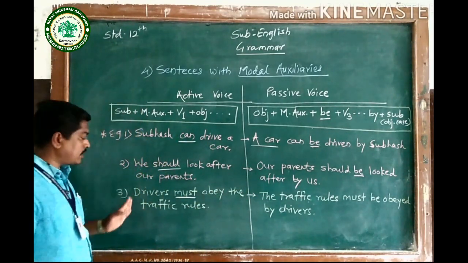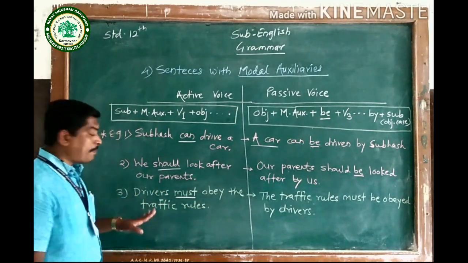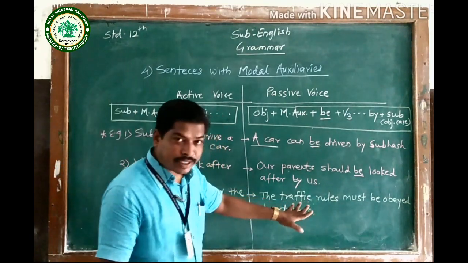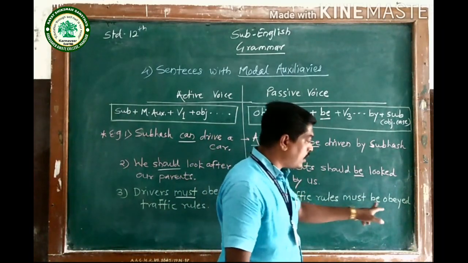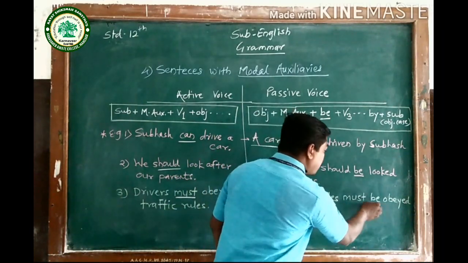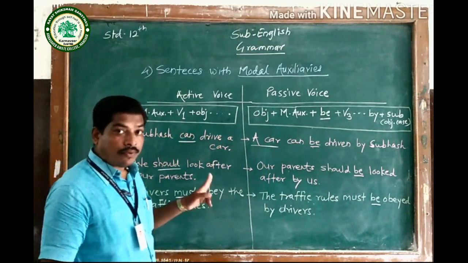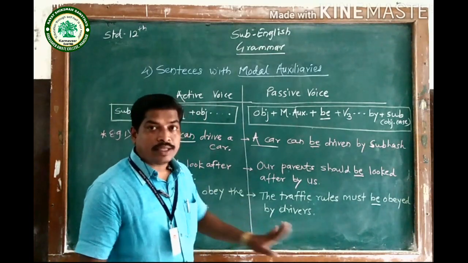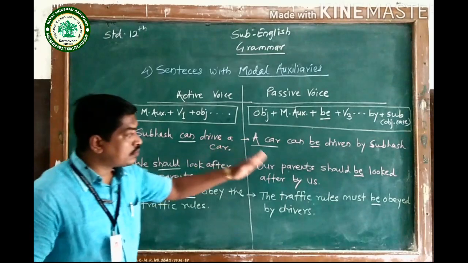In the third sentence, must is used there. Drivers must obey the traffic rules. So the traffic rules is the object. Then the same modal auxiliary must is used here. Then be, so must be obeyed. Obeyed is the V3 of obey, obeyed by drivers. In this way, the sentences with modal auxiliary turn into passive.